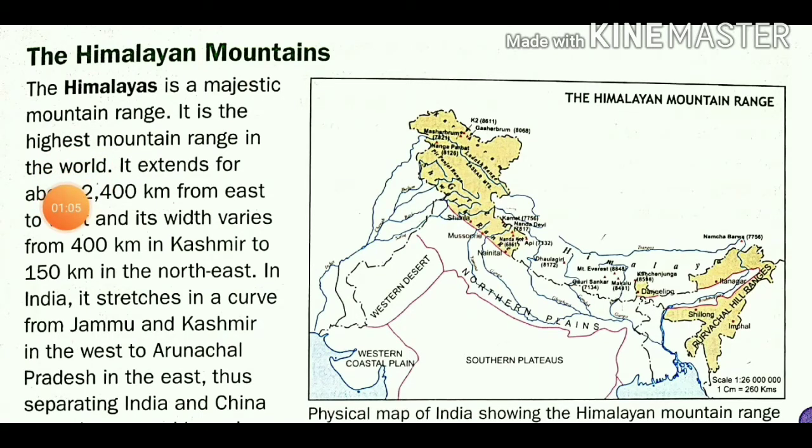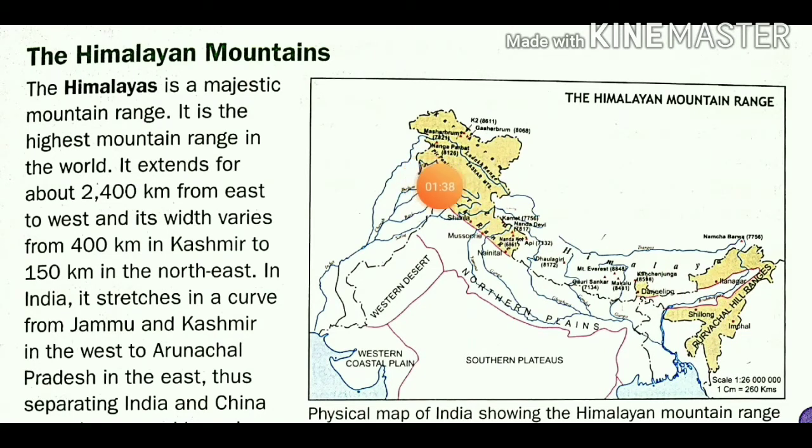The Himalaya mountain range is present in our India, and it extends for about 2400 km from east to west.